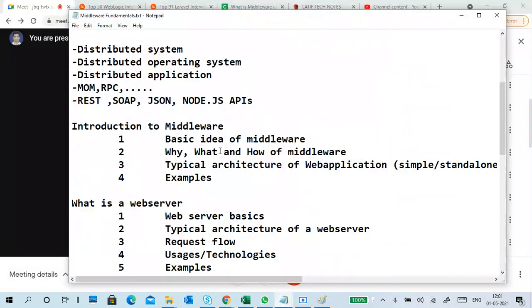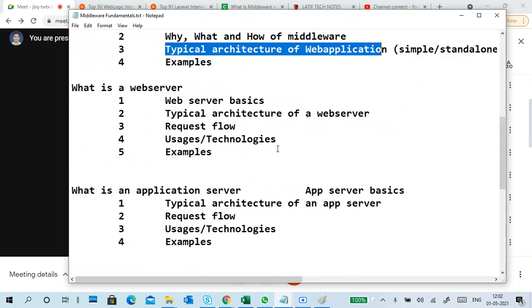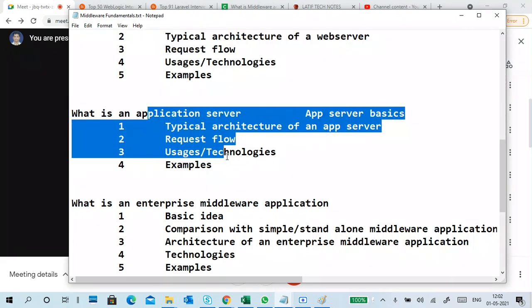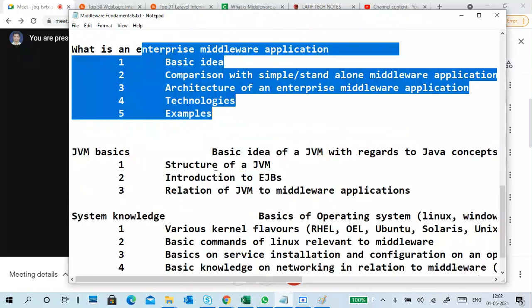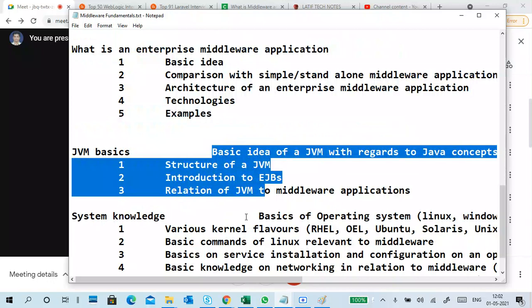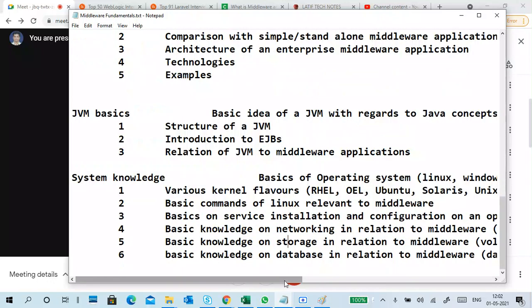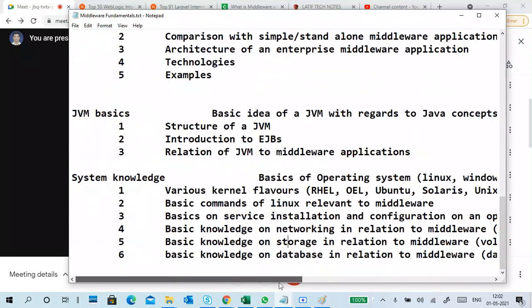So these are the topics in middleware. What is middleware? Typical architecture of web applications. What is a web server? What is an application server? Enterprise middleware application. What is JVM, EJB, okay, and other knowledge-based things. Okay, we'll see one by one.